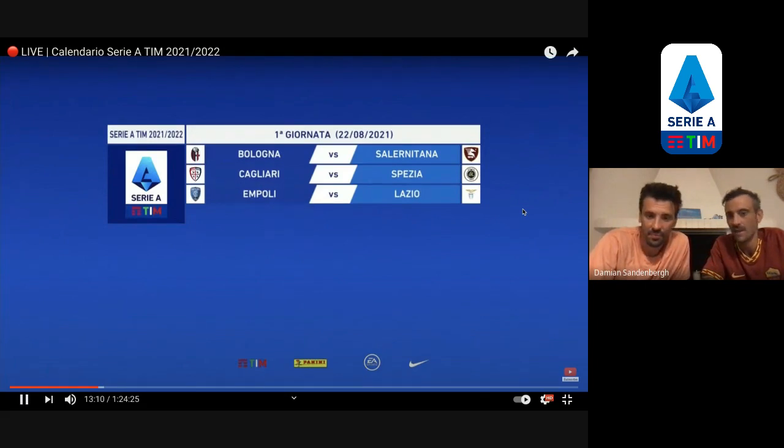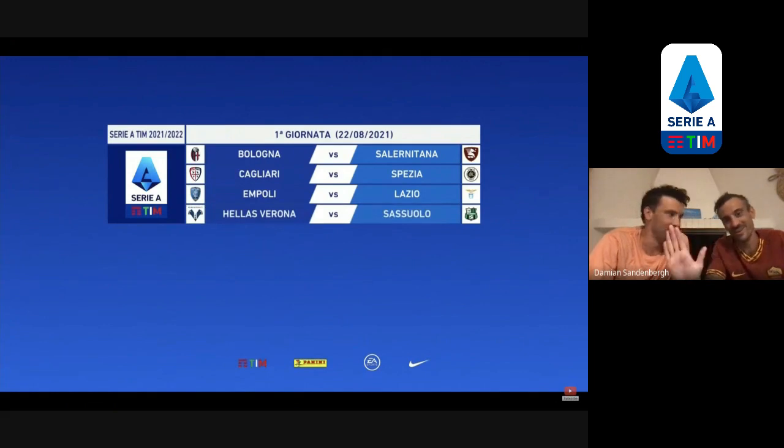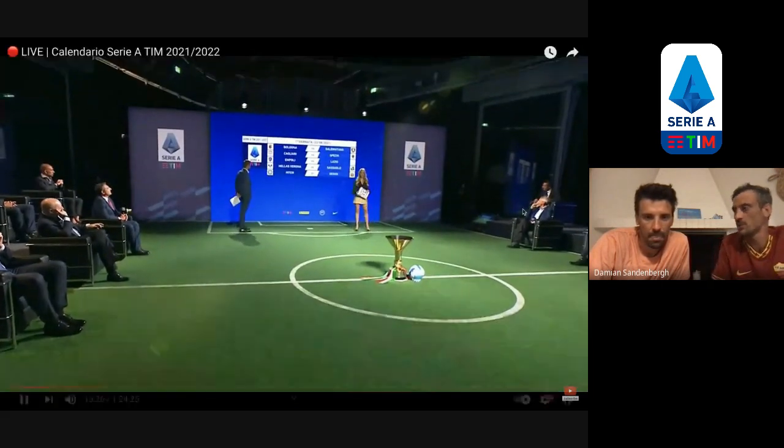Sarri torna a Empoli. I really wanted Empoli for Roma, but I've got a very funny feeling Roma's going to pick Sassuolo. Two teams I wanted to avoid take on each other. So a lot of big teams in there. Yeah. So we can't play them on the first day. No, we can't. Just not derbies.